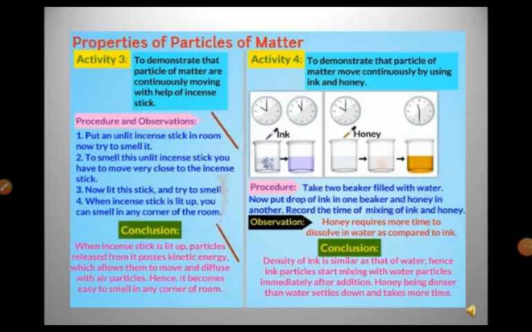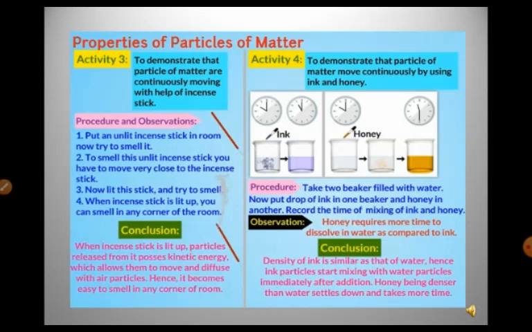Here is another activity to demonstrate the property that particles of matter are continuously moving, but here we are going to take the help of an incense stick. The procedure is: put an unlit incense stick in a room. Now try to smell it. To smell this unlit incense stick, you have to move very close to it. Now light the stick and try to smell. When the incense stick is lit, you can smell it in any corner of the room.